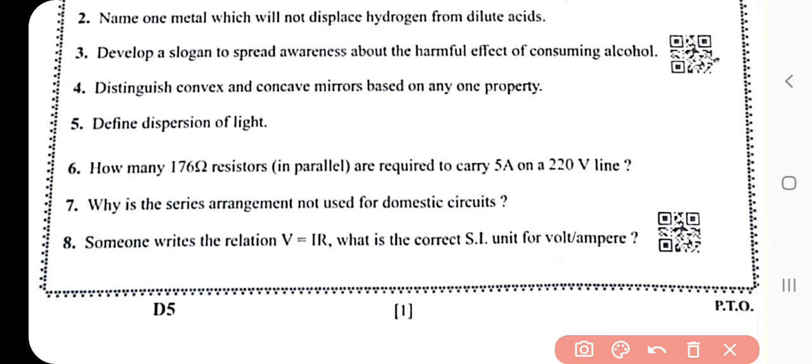Someone writes the relation V equals IR. What is the SI unit of the volt ampere?